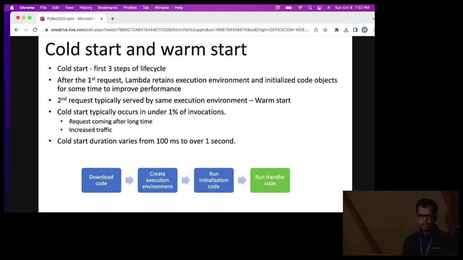And this cold start typically occurs in under 1% of invocations. Let's say a request is coming after a long time. So AWS destroys the previously created environment, and a new environment will have to be created again. And let's say there is increased traffic. So let's say there are 10 execution environments already created, but we need 20 execution environments. So those additional execution environments will need to be created. And the cold start duration varies from 100 milliseconds to over 1 second.